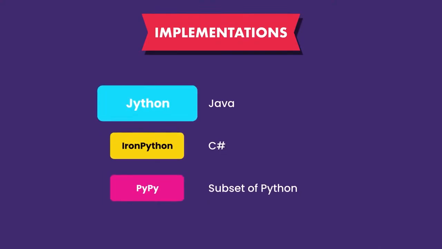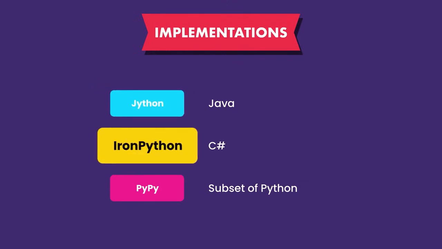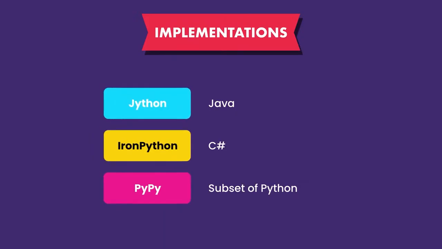Since Jython is implemented in Java, it allows you to reuse some existing Java code in a Python program. So if you're a Java developer and you want to import some Java code into a Python program, you should use Jython instead of CPython. Similarly, IronPython is written in C#, so if you're a C# developer and want to bring some C# code into a Python program, you will have to use IronPython. Next, we'll look at how exactly CPython executes Python code.